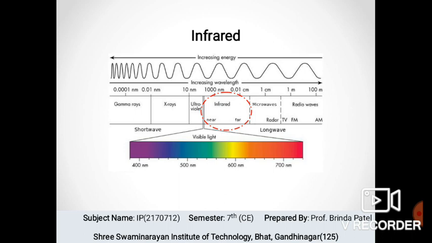So next is the infrared. There is a major area of visual processing which is remote sensing, which usually includes the infrared region of the electromagnetic spectrum. Infrared lights are mostly used in night vision cameras and in TV remotes. If you notice any CCTV camera which has LEDs around it, that camera is enabled with night vision. Those LEDs can sometimes be seen with bare eyes.